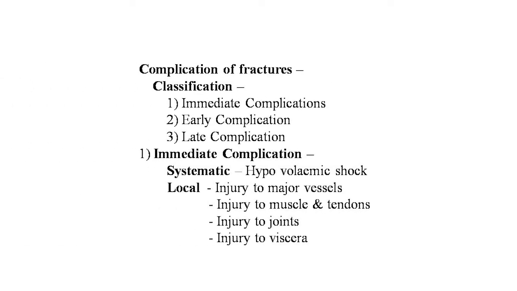The classifications of these complications of fractures are immediate complication, early complication and late complication. First, immediate complication. This is subdivided by two types, systemic and local. First is the systemic, hypovolemic shock, and local immediate complications of fractures are injury to the major vessels, injury to the muscles and tendon, injury to joints and injury to the viscera. These are the local immediate complications of the fracture.